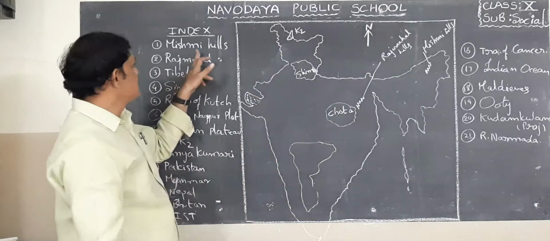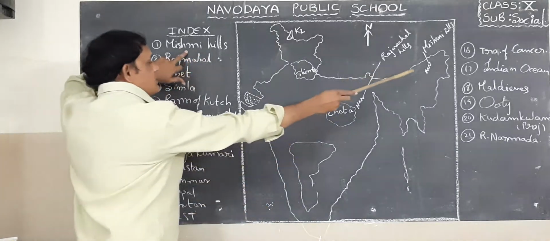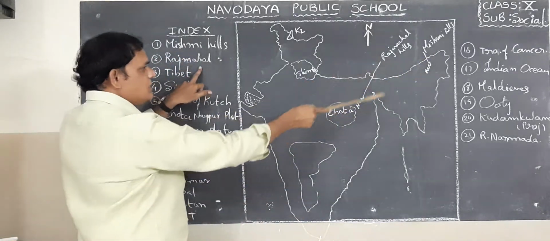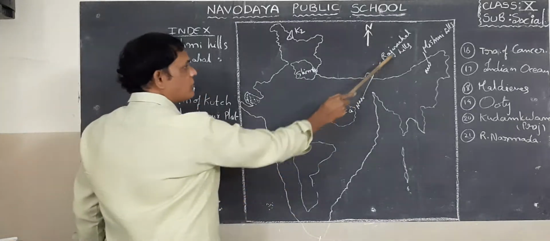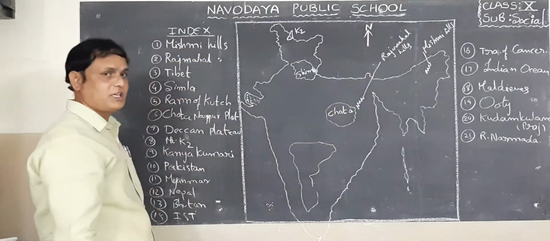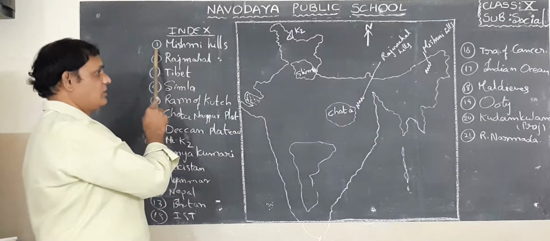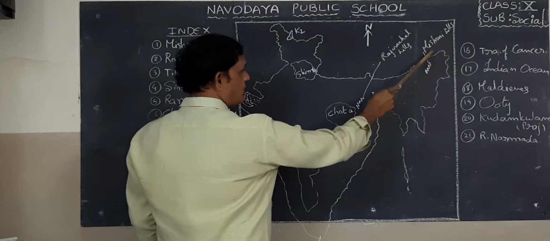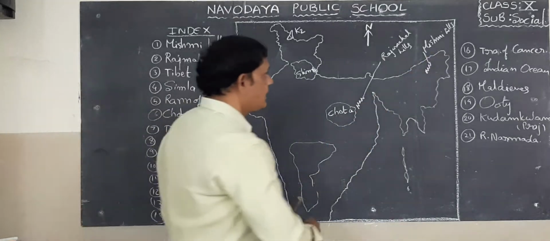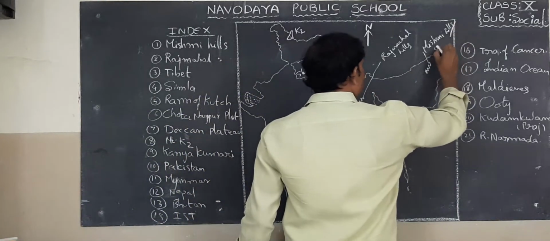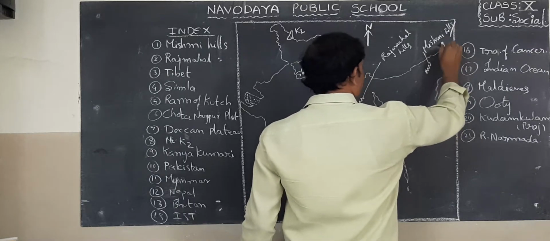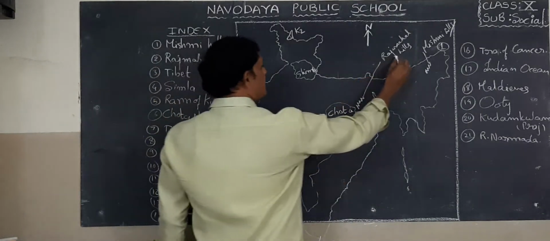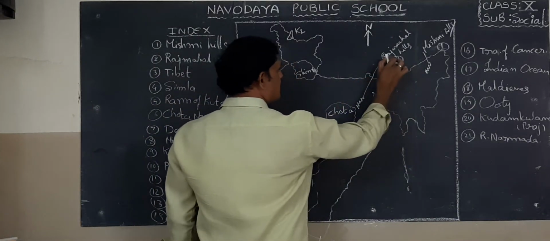Next one, listen, Mishmi Hills, I wrote already these Mishmi Hills. Next to Rajmahal Hills, these are the Rajmahal Hills. Students, listen, you need not write the full sentence, but just give the number. Okay, Mishmi Hills, here you write down just the number, Mishmi Hills number 1. So just write down here 1, like that. Rajmahal Hills, so here you write down just 2, no need to write this one.